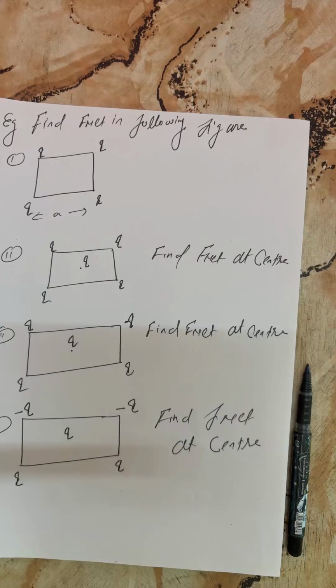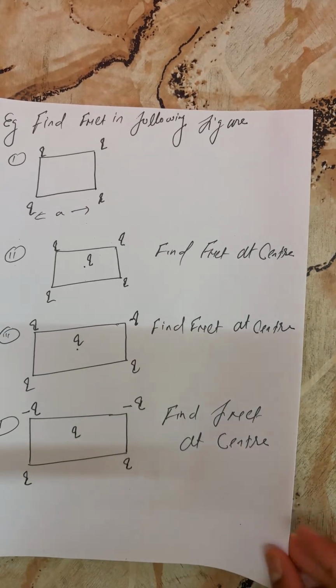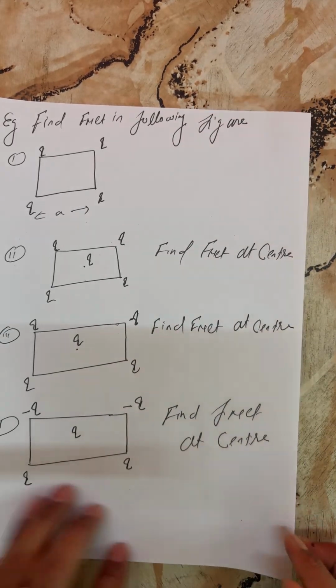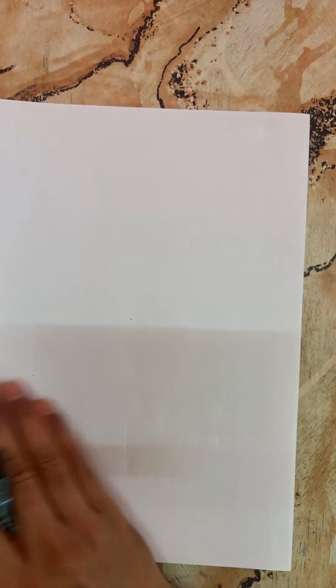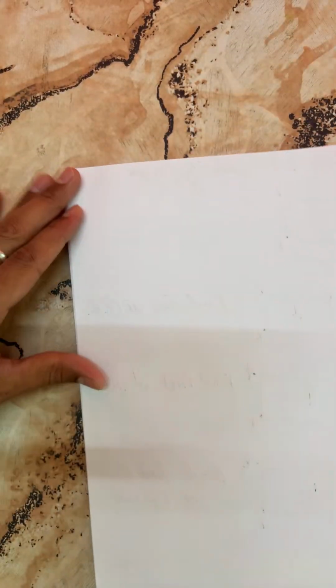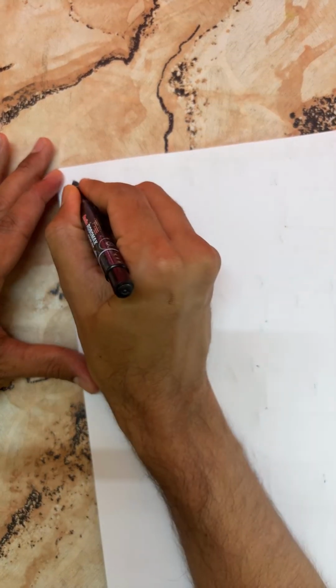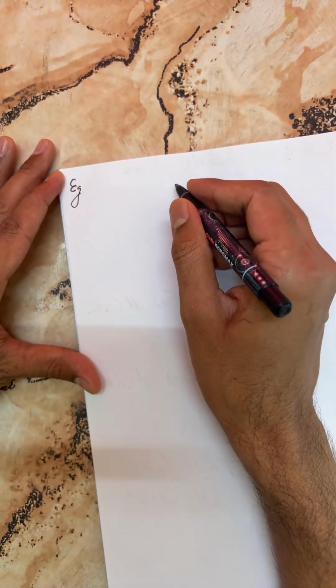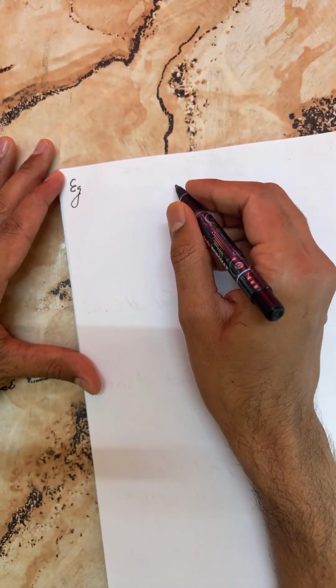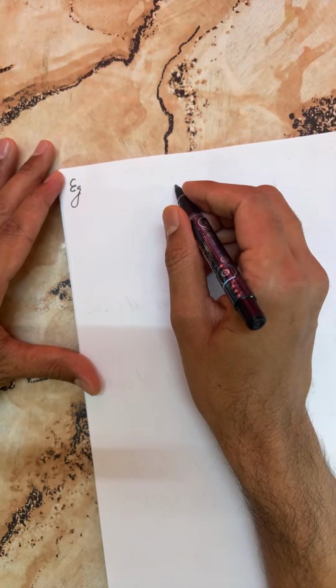Okay, so now further we can solve. There are many questions, students, that you can do. Yes, second zero, perfect. God bless you. Now you can do this question also: find F net at any corner.